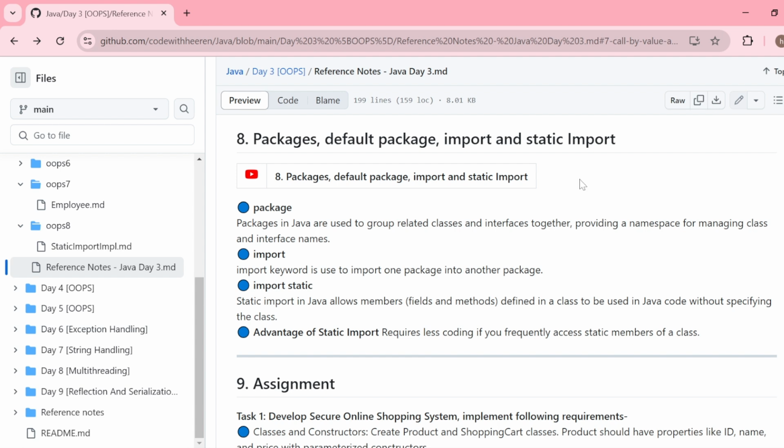Now let's suppose there is a scenario: I have a class A inside package 1 and a class B, and I'm not putting class B in any other package, and I want to use class A inside class B. Class A is in package 1. So how can I import package 1 inside class B while class B is not in any package? As I told you, you must put class B in some package first, and then only will you be eligible to import another package. So can I achieve this?